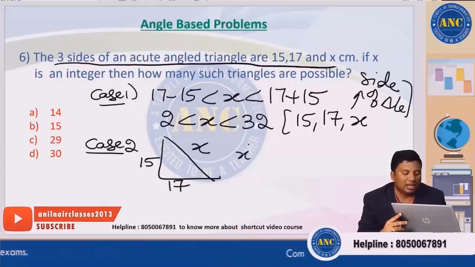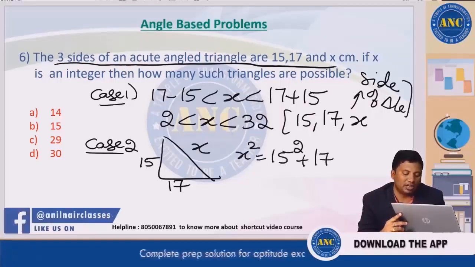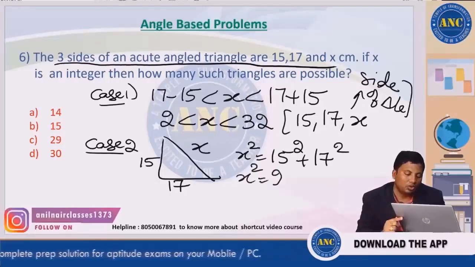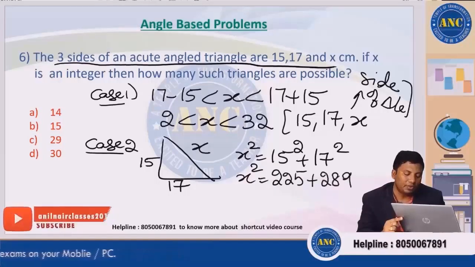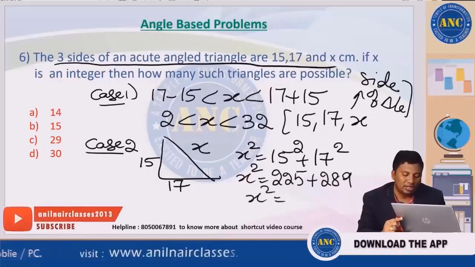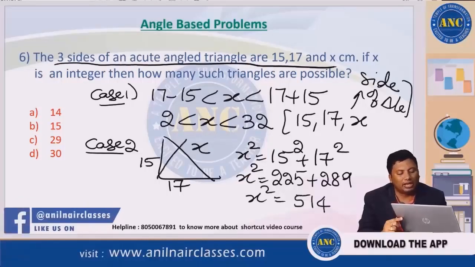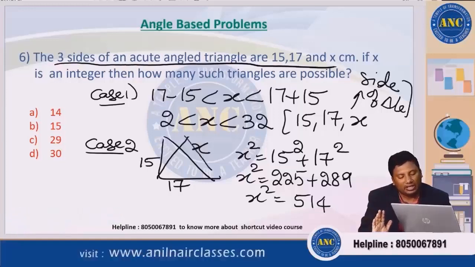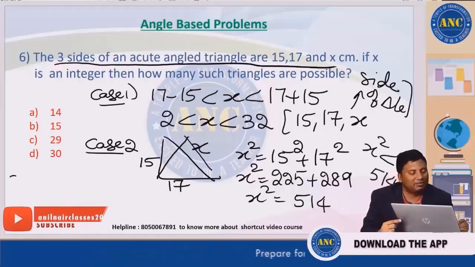Case 2: if x is the largest side, x square is 15 square plus 17 square, so x square is 225 plus 289, which is 514. Acute angled means it moves to the right side and hypotenuse decreases. That means x square is less than 514.